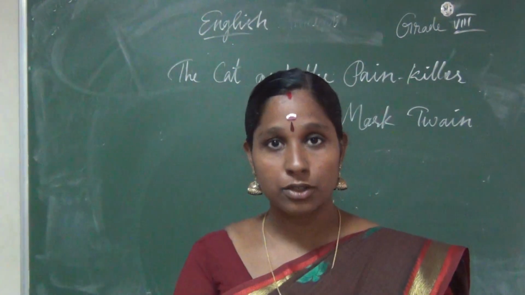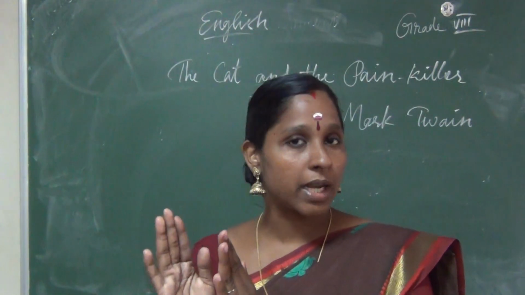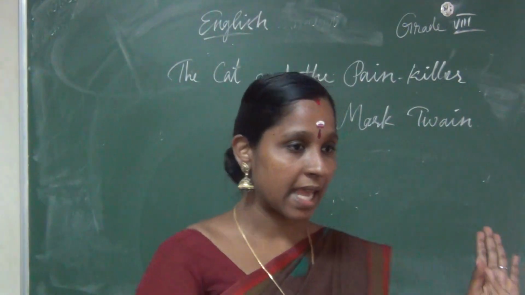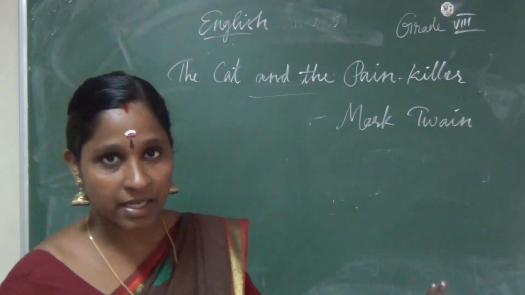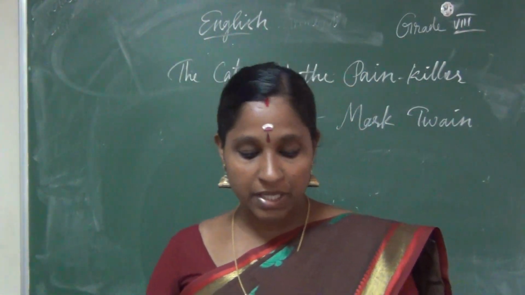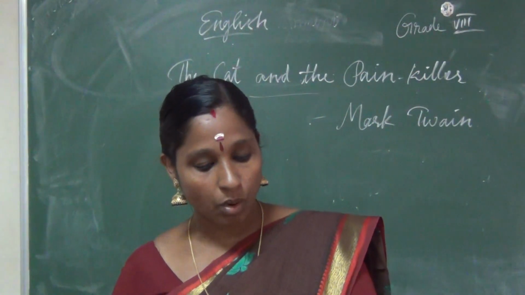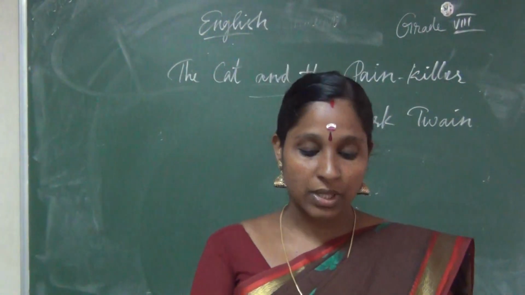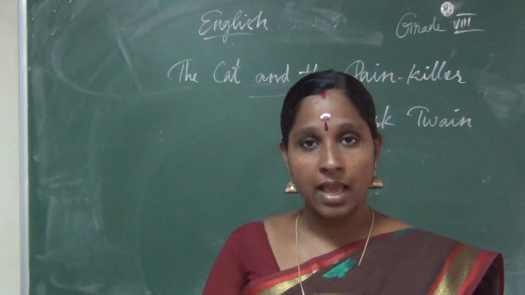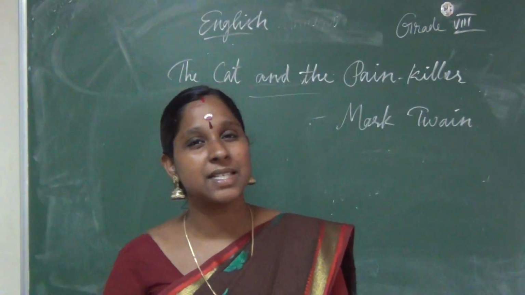Then the cat and the painkiller is one of the episodes of Tom Sawyer. So in this big novel, there was a small episode, this cat and the painkiller, right? It is an episode of Tom Sawyer where we find him playing pranks on his Aunt Polly. Pranks means mischief.